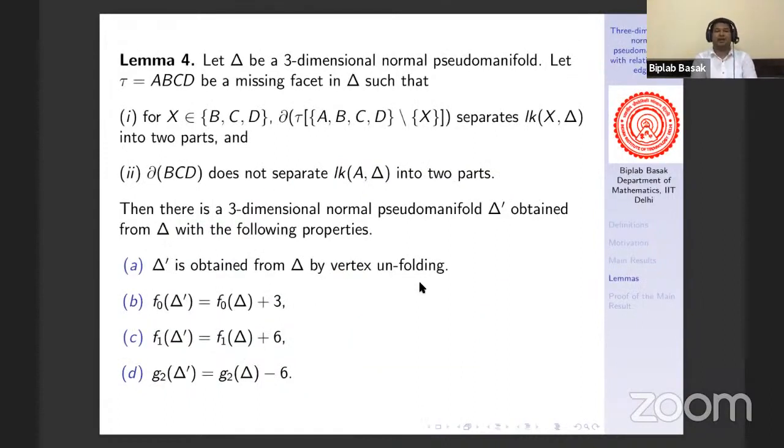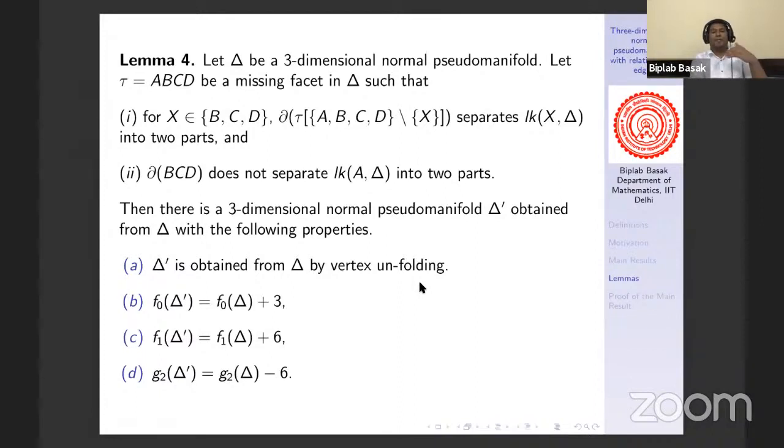Now we have the next result. So let delta be a three-dimensional normal pseudo-manifold and ABCD be a missing facet. Now this result says let link of B, link of C, and link of D be separated into two parts by the corresponding missing triangle, and link of A is not separated by the missing triangle, or you can say cycle BCD, then we can obtain one delta dash which is obtained from delta by vertex unfolding.